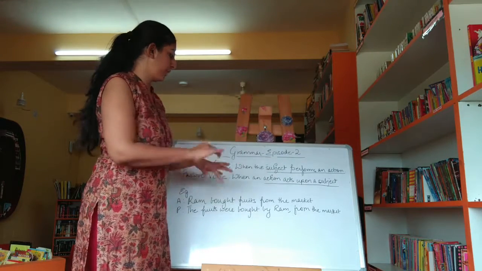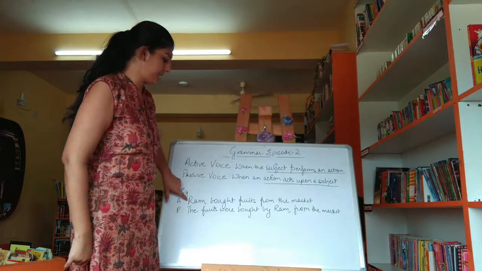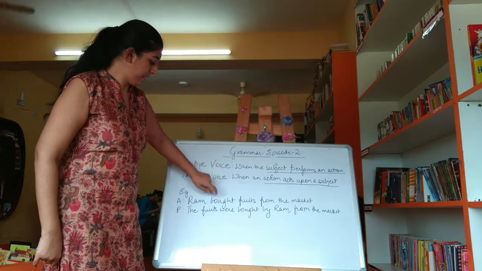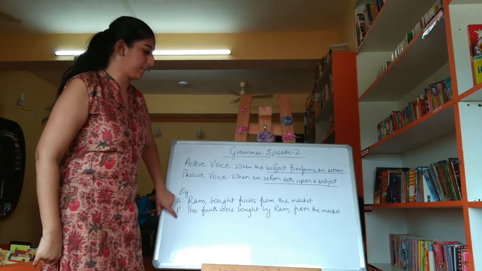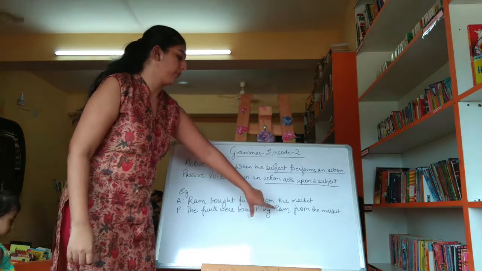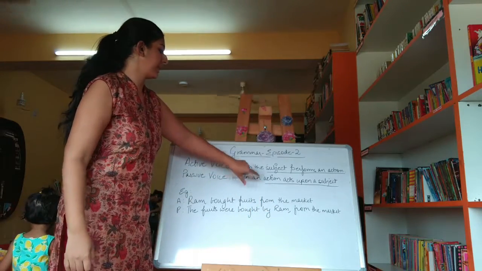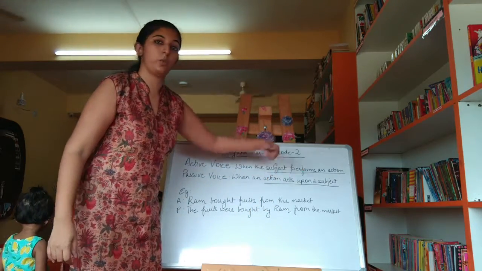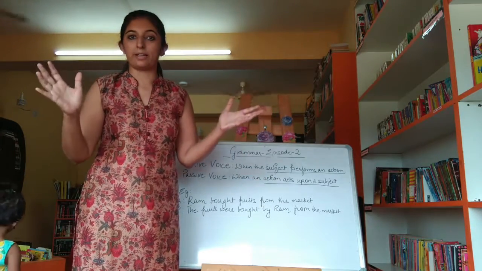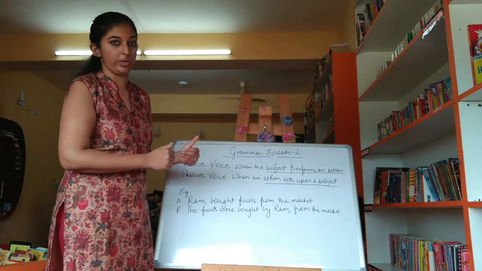Usually, if you think of it in simple terms, in the first case, that's active voice, the subject comes before the action, the verb. In the second case, in passive voice, the verb comes before the subject. This might not always be true, but if you understand this concept, that the verb is acting upon the subject, then you'll get more clarity in terms of how a sentence is written in passive voice.